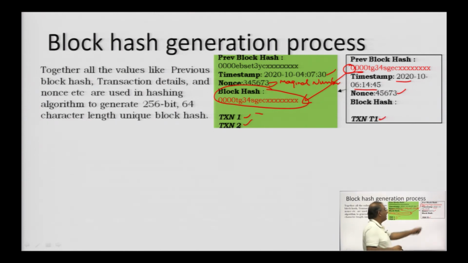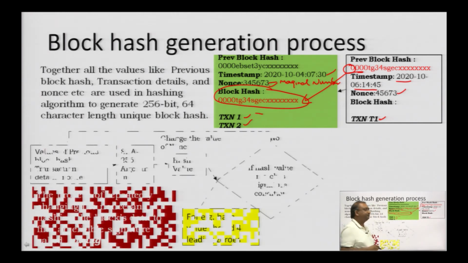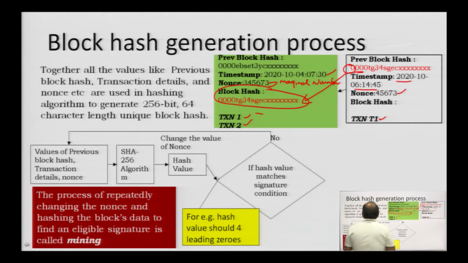Now, the process of generating a block hash is something like this. We take the previous values, generate this, and send it to the algorithm. The algorithm generates the hash value. Then this hash value is matched against the signature condition. For example, the condition says that all the block hash values should have leading zeros.